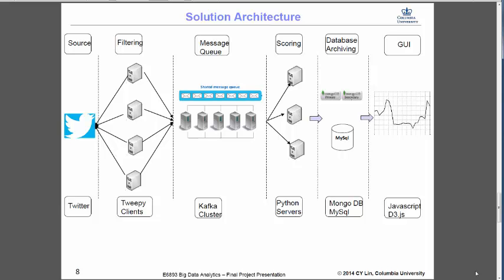Now we have 2 databases here. One is a MongoDB, which will be storing the actual JSON tweet object, and one would be the MySQL database, which will have the tweet ID and the score and timestamp and other things. So for generating the graph, we'll be leveraging both, in the sense the initial graph would be generated using the MySQL database, but if somebody wants to zoom in at a particular data point and wants to see what were the tweets that really contributed to that particular data point, he can do so, and for that we'll be leveraging MongoDB.